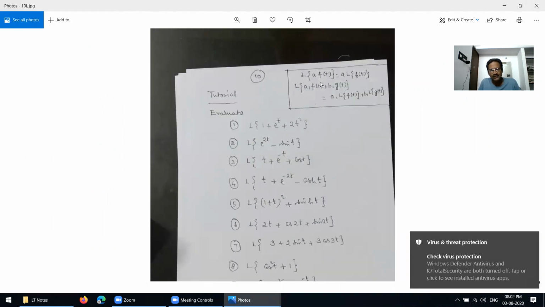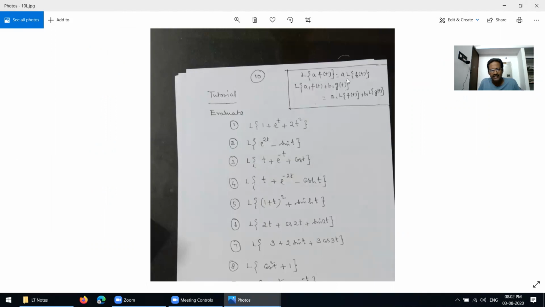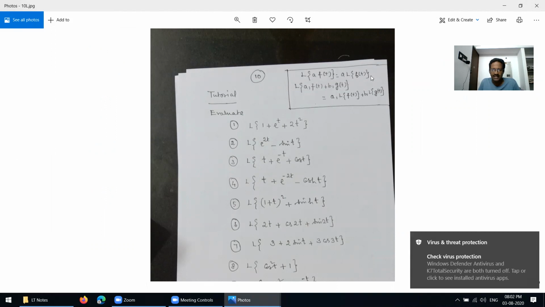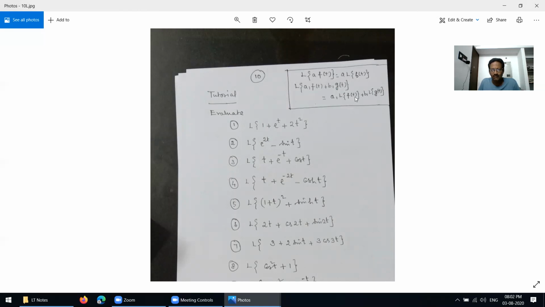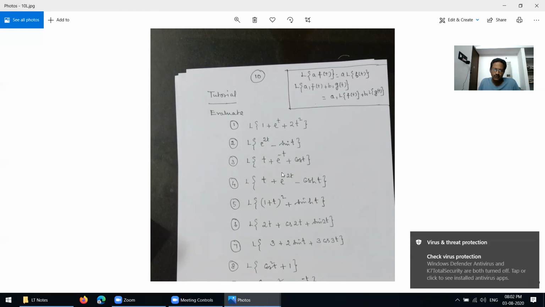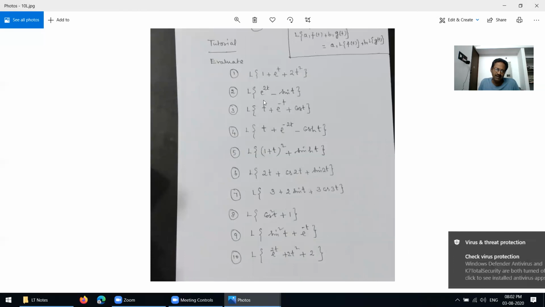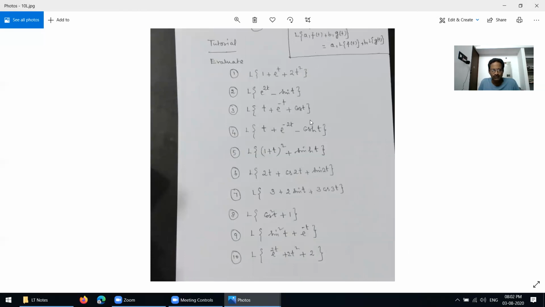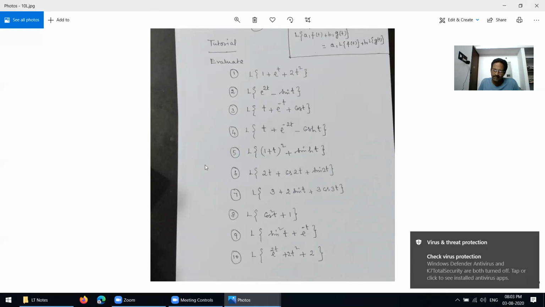The Laplace transform of a into f of t equals a, where a is a coefficient, take outside a into the Laplace transform of f of t. Then the Laplace transform of a1 into f of t plus b1 into g of t equals a1 into the Laplace transform of f of t plus b1 into the Laplace transform of g of t. So you try to find all the problems here. You know the formula, replace these values, and finally you get the solutions. Try yourself. Best of luck.